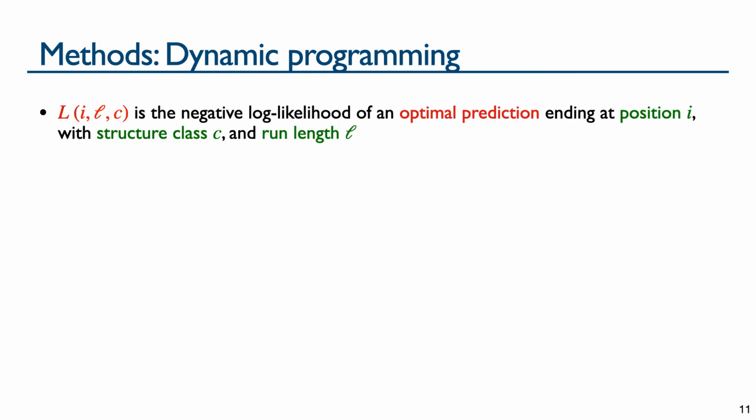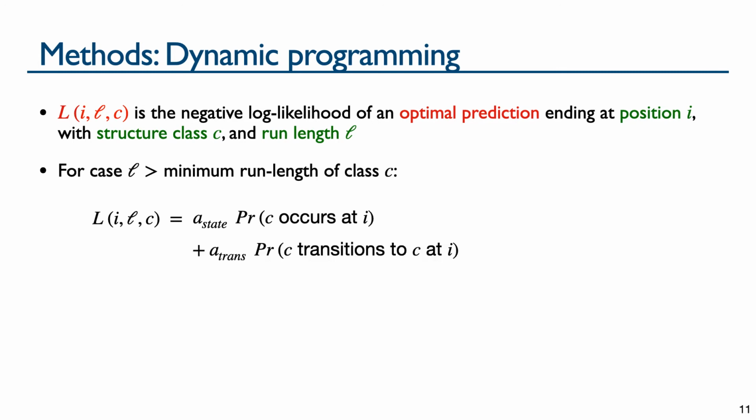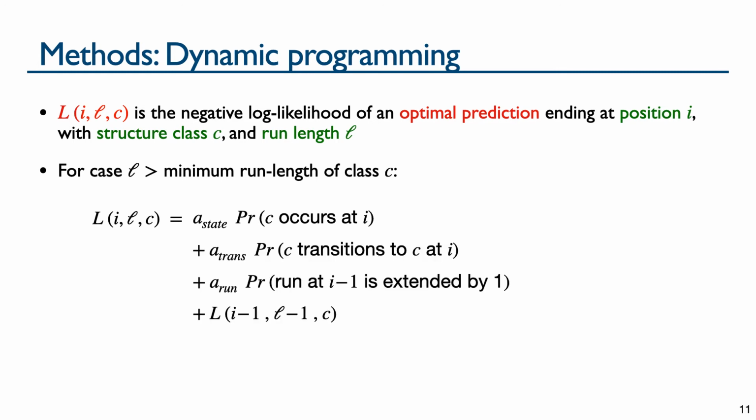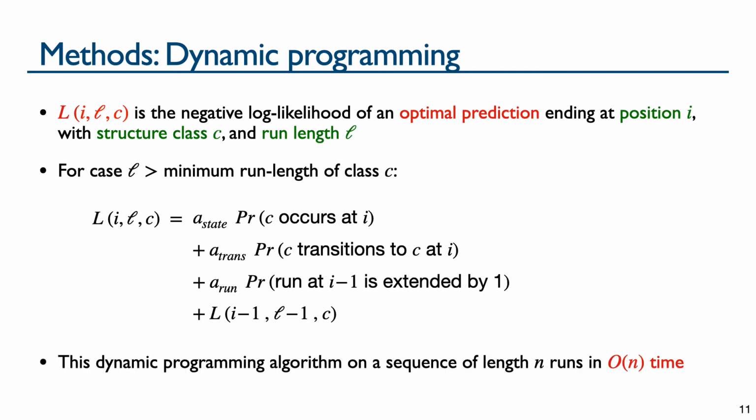The dynamic programming algorithm computes a quantity L of i, l, c, which is the negative log likelihood of an optimal prediction ending at position i with structure class c and run length l. Below, we give one of three cases. The general case where i is greater than the minimum run length of class c. Here, L of i, l, c is a sum of state, transition, and run length probabilities, and the negative log likelihood of an optimal prediction ending at the previous position. Given a sequence of length n, this dynamic programming algorithm runs in linear time.